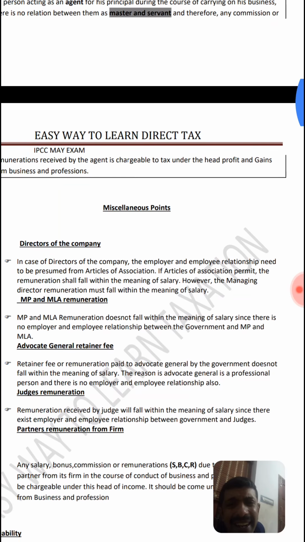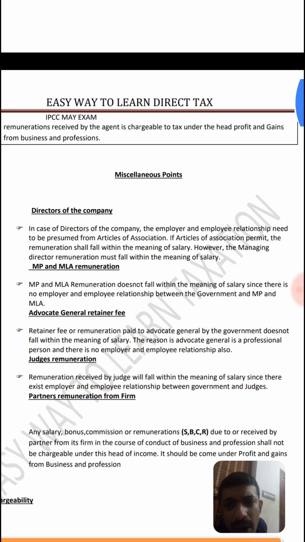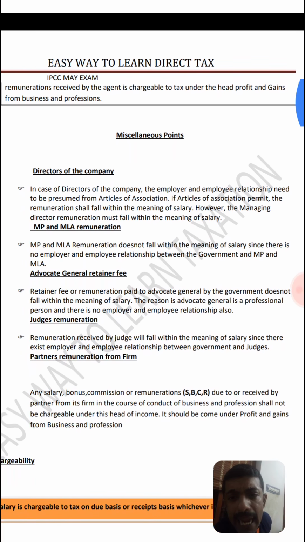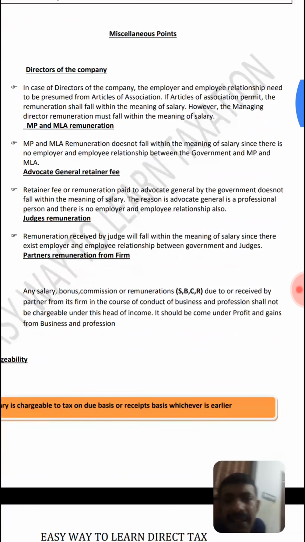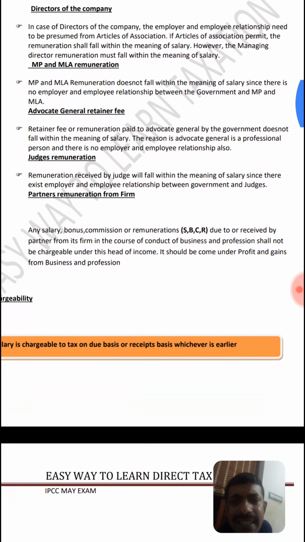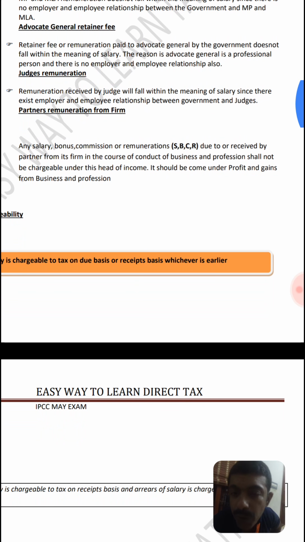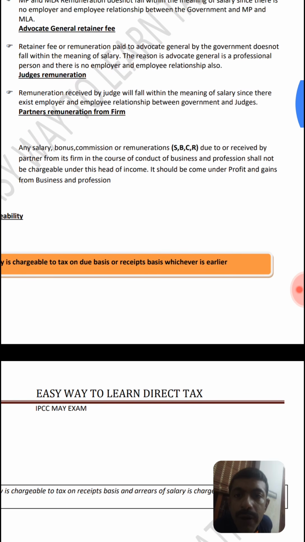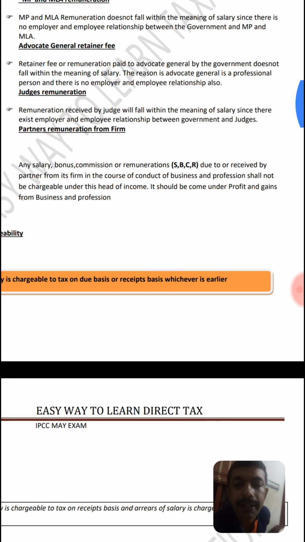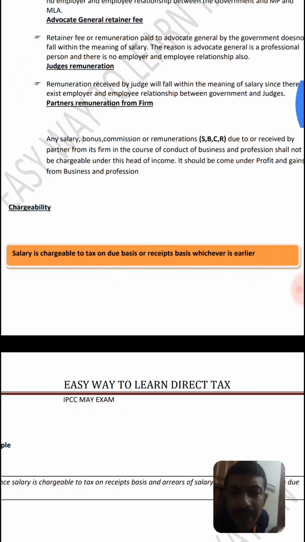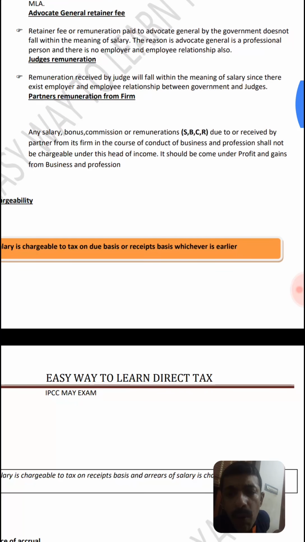Then some general points: director of the company, MLA and MP, Advocate General, Judge remuneration. I will share these notes with you. I have already shared the notes also. This is the first note I prepared before entering into the audit. So those who require these notes, I will provide them.